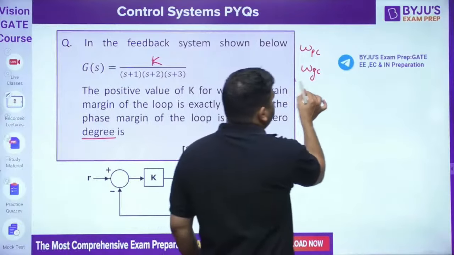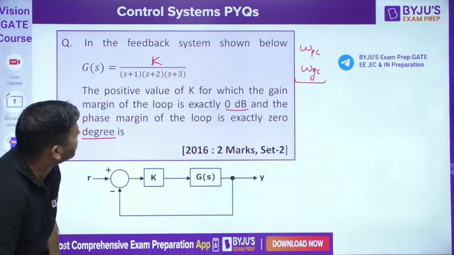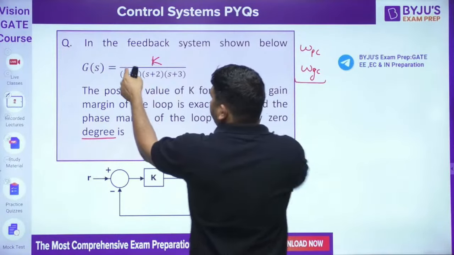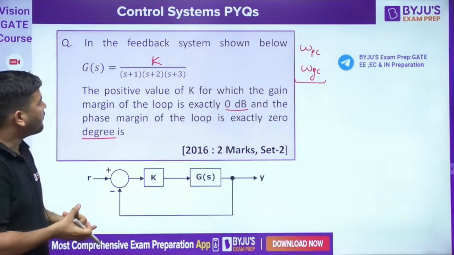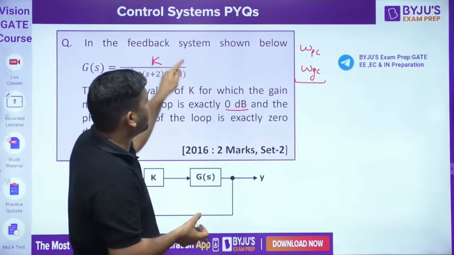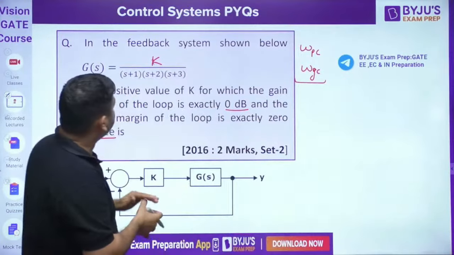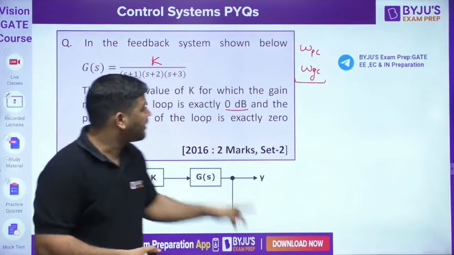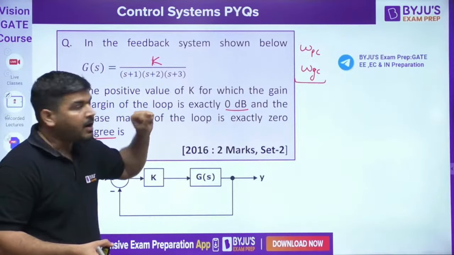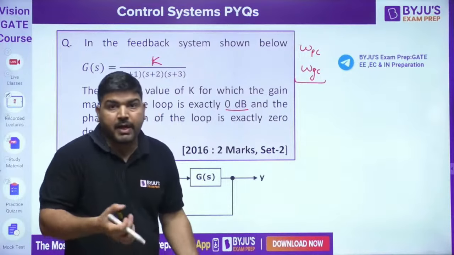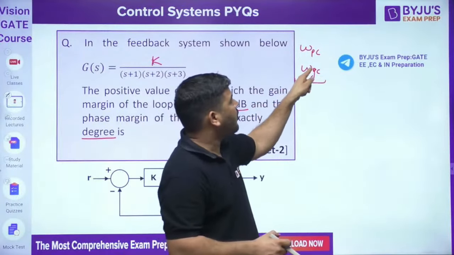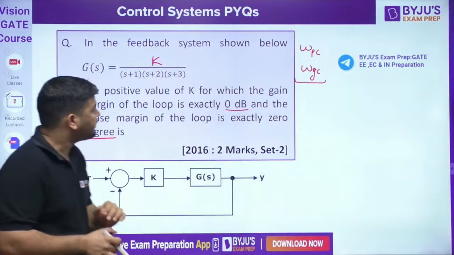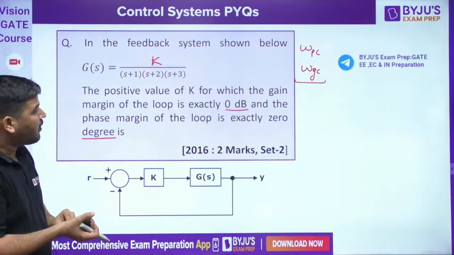Let's first calculate omega GC. How to calculate omega GC? We need to calculate the magnitude, and that magnitude has to be 1. At what frequency is the magnitude equal to 1? But the problem is we don't know the K value. If we don't know K, we cannot calculate that frequency because K is required. So omega GC is not easy to find. What we can do is calculate omega PC. Or there is one more way.